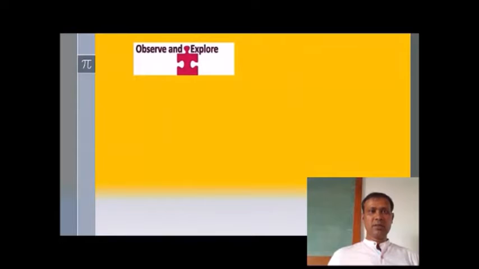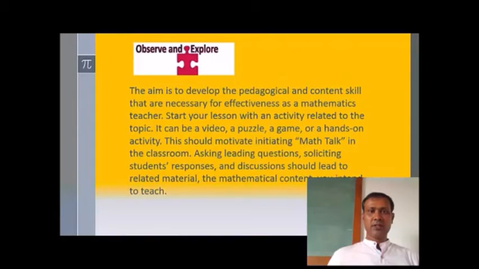First stage is observe and explore. The aim is to develop the pedagogical and content skills that are necessary for effectiveness as a mathematics teacher. Start your lesson with an activity related to the topic. It can be a video, a puzzle, a game or a hands-on activity. This should motivate initiating math talk in the classroom. Asking leading questions, soliciting students' responses and discussion should lead to related material, the mathematical content you intend to teach.